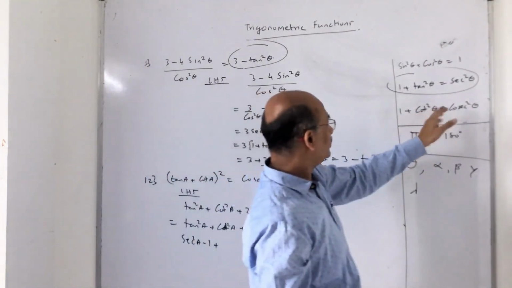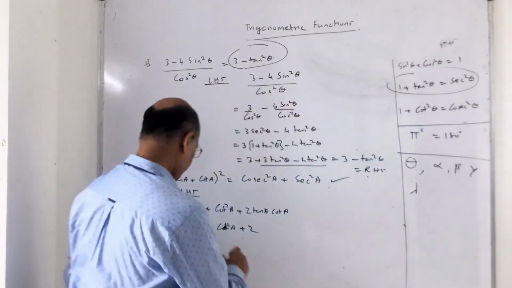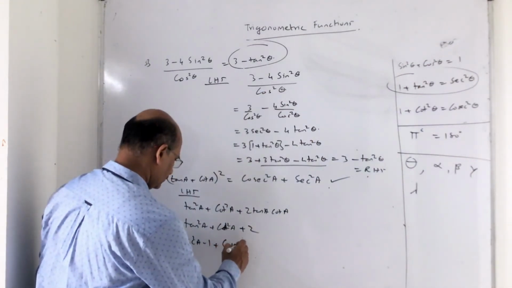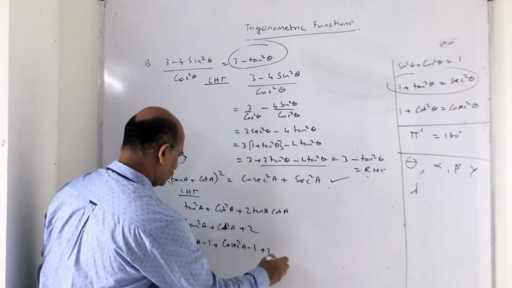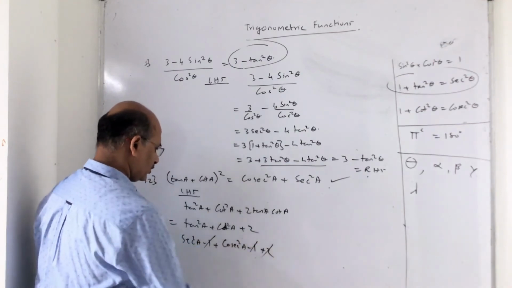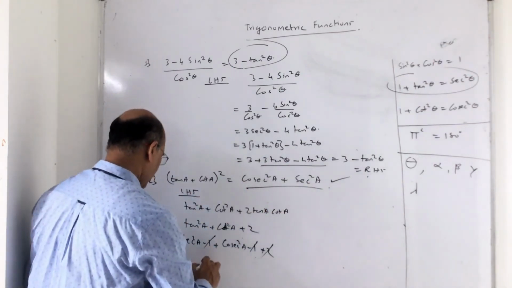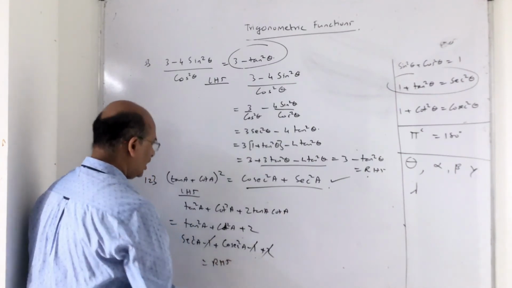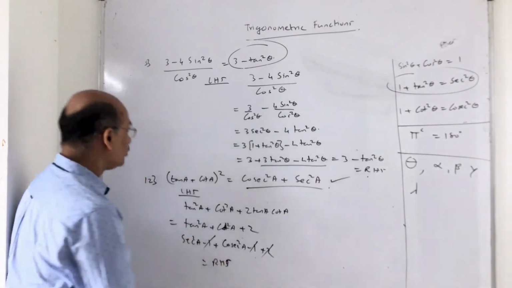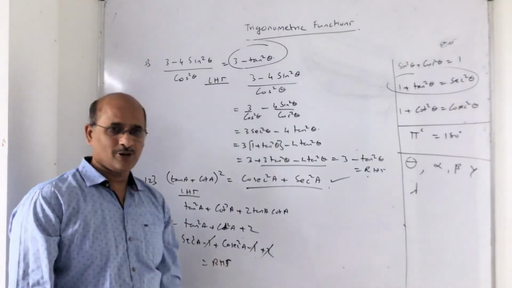Similarly, cot square A is cosec square A minus 1, plus 2. Now minus 1 plus 2 gets cancelled. So sec square A plus cosec square A, that's exactly what they are asking us to prove, which is equal to RHS. So they are not difficult questions. You have to be a little bit careful and try to work on your own.